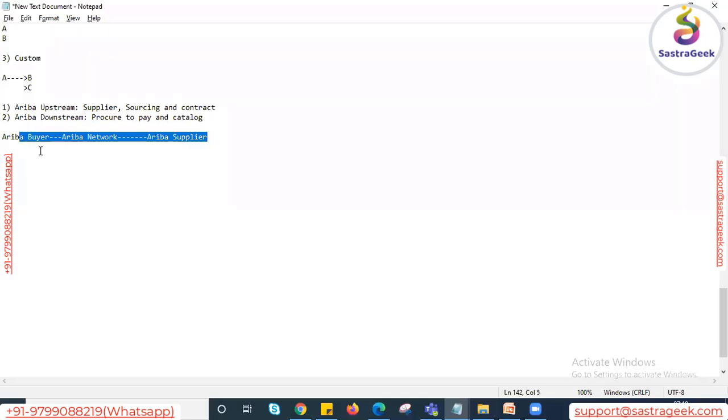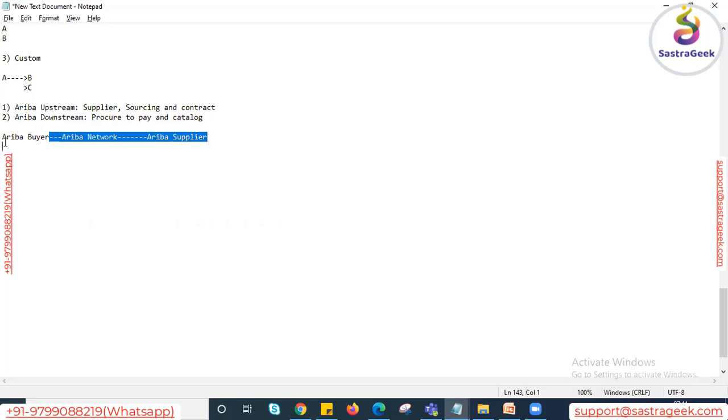Okay, so to start the business, what they have to do from the buyer side is also perform the registration activity. But from the buyer side, basically the customer is not initiating the registration activity. That registration activity is done by the SAP Ariba team.